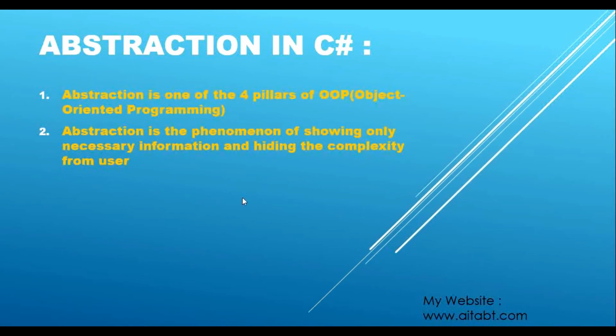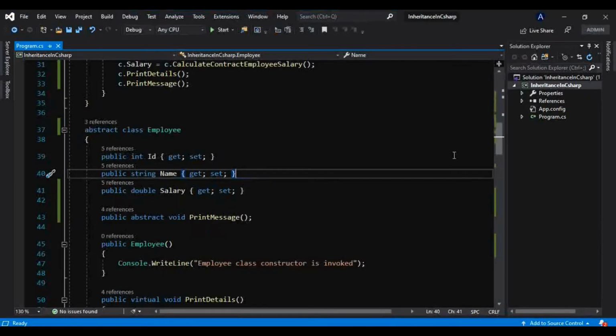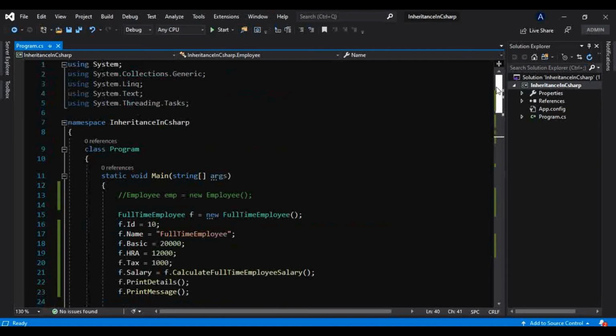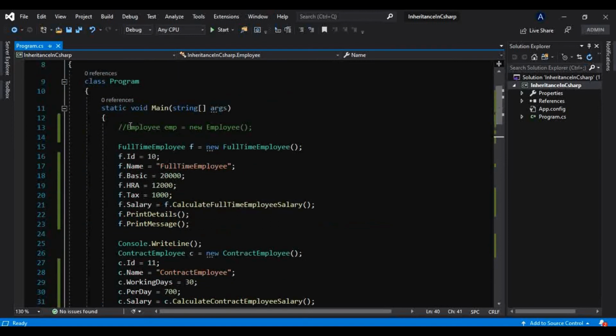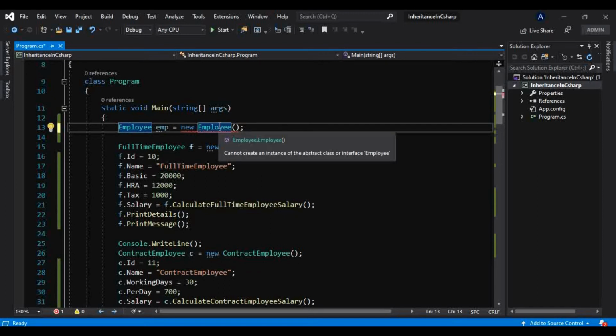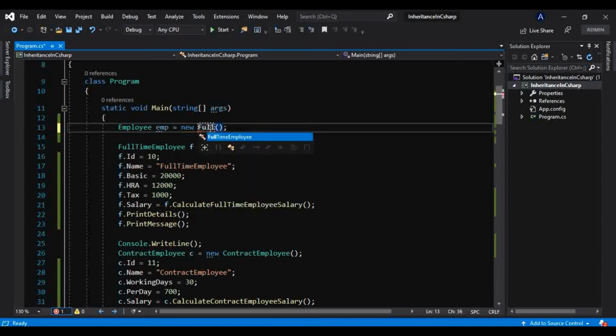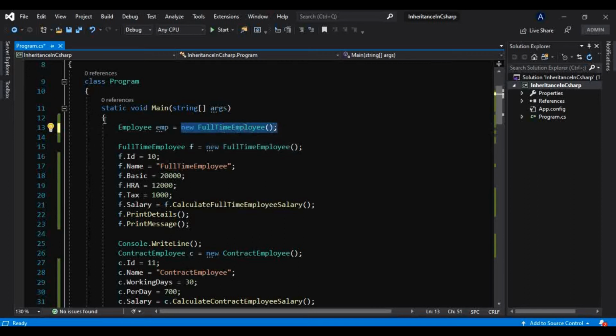And in C#, what is abstraction? Let's see it directly in action. Again we will switch to Visual Studio. Now how can we implement abstraction in this code? I have already told you we cannot do something like this, because this is an abstract class, and an abstract class doesn't allow us to create an instance of that class. But we can do something like this. This is allowed. What does this mean? We are creating a derived type object through this abstract base class reference variable.